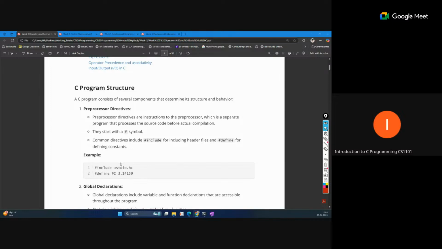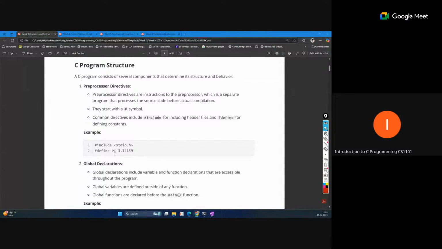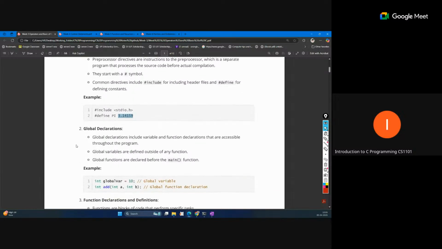Similarly, define something. We want to define macros, where we have mentioned this pi, and this value will be replaced at any point. If we write pi in our program, it will be replaced by this value. As you have seen this type of program in the week 11 content on macros, that is the preprocessing part of each program, before writing the main logic.